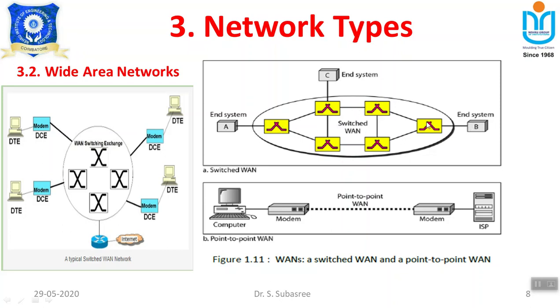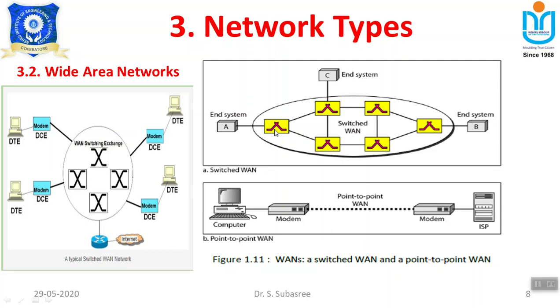So if this path is heavily congested, then the system will forward information by using this path. And here we are using switches. The reason is that if a switch is overloaded, then whatever information is forwarded by this system will be dropped. So that is the reason why we are using switches here.